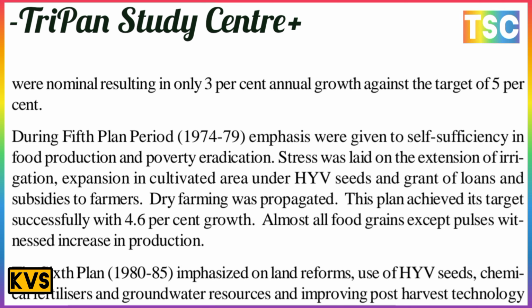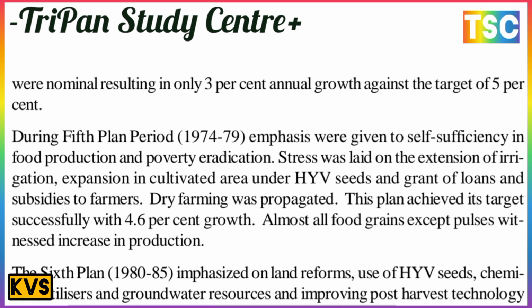That is important. During the fifth plan period, 1974 to 79, emphasis was given to self-sufficiency in food production and poverty eradication. Stress was laid on the extension of irrigation, expansion of cultivated area under HYV seed, and grant of loans and subsidy to farmers.